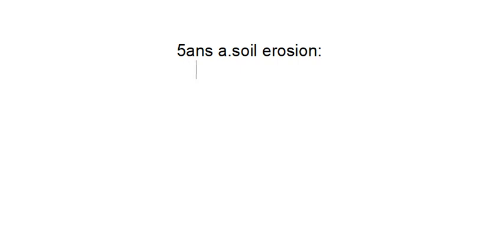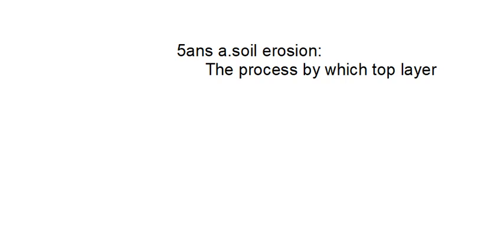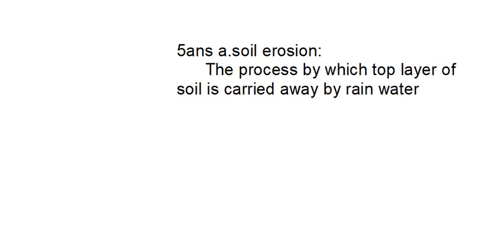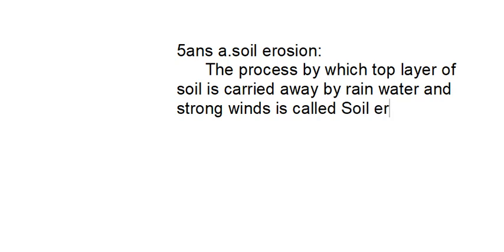I am writing down the answer here: the process by which top layer of soil, again I will explain to you, don't worry, is carried away by rainwater and strong winds is called soil erosion. So this is the definition of soil erosion.